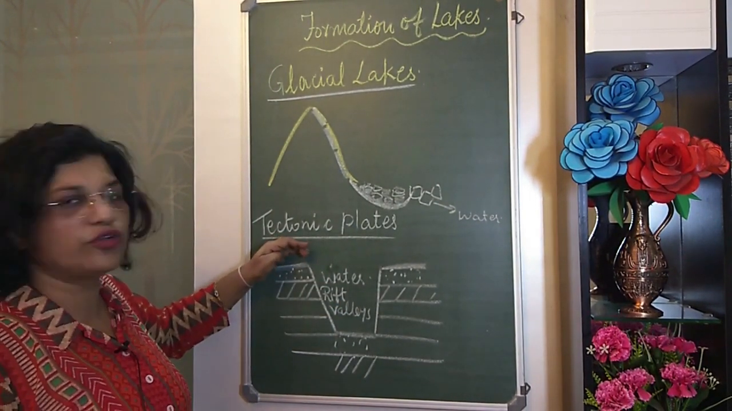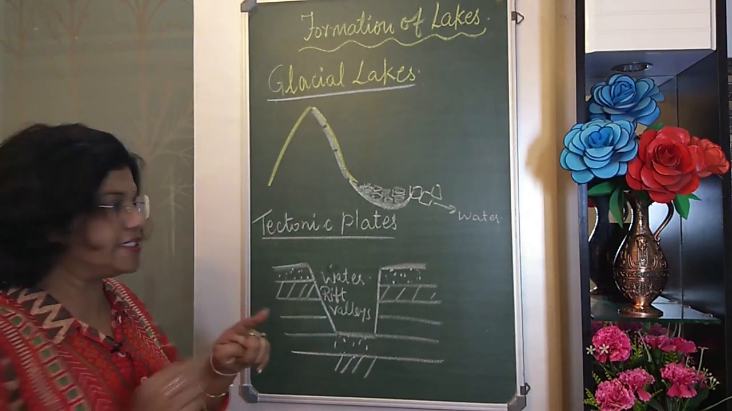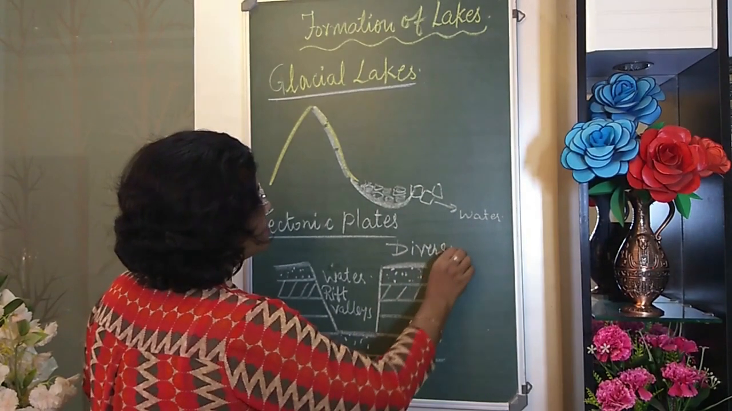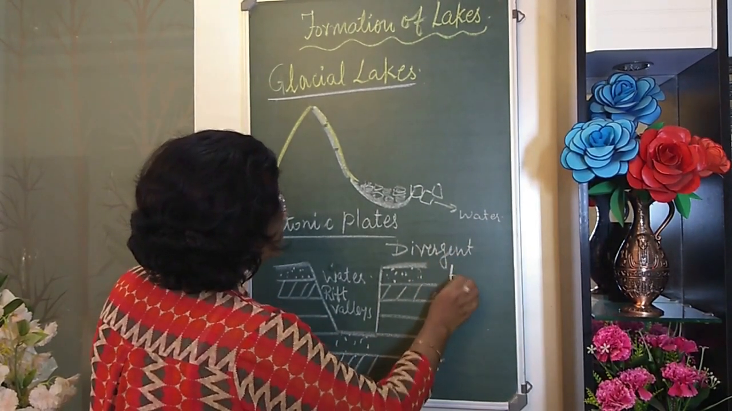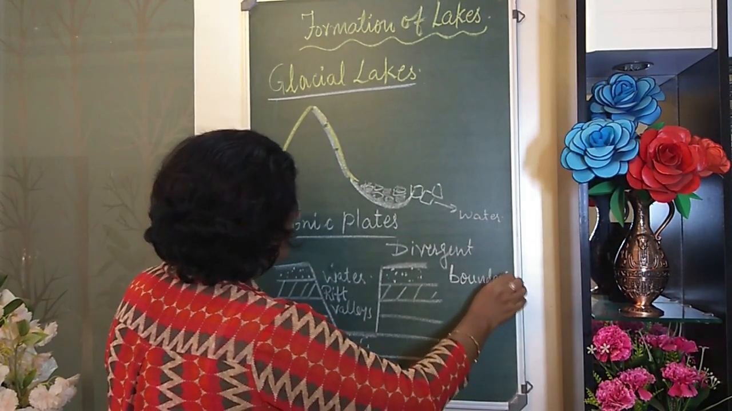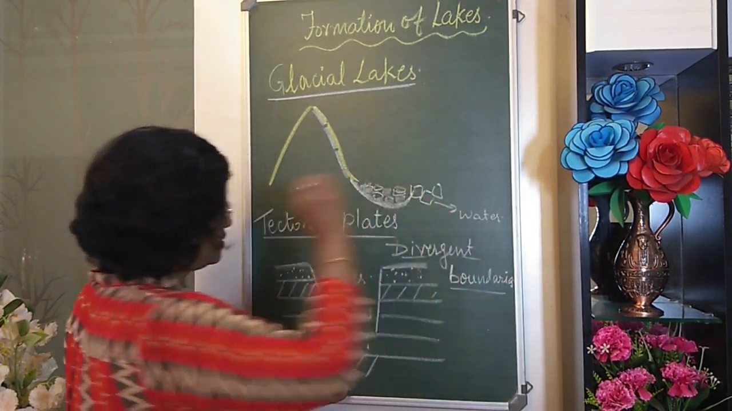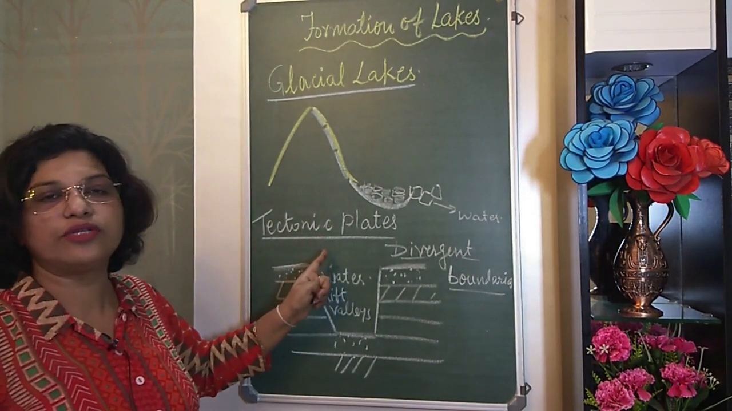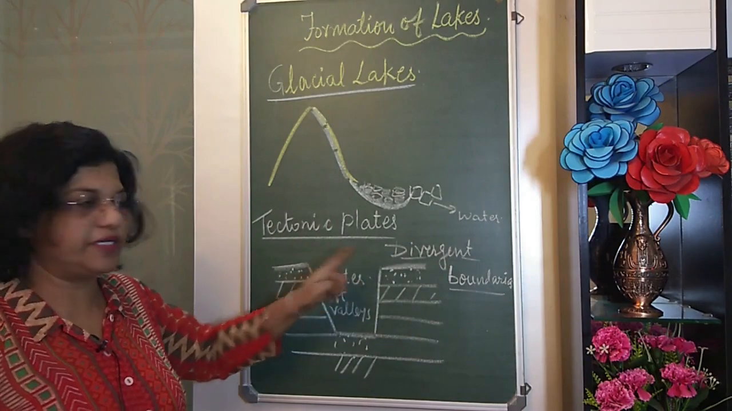What kind of a movement of tectonic plates? Divergent plate boundaries. We have learned in the previous chapter that divergent boundaries lead to the formation of lakes and also rivers. So lakes formed this way are known as tectonic lakes, formed by tectonic plate movement.